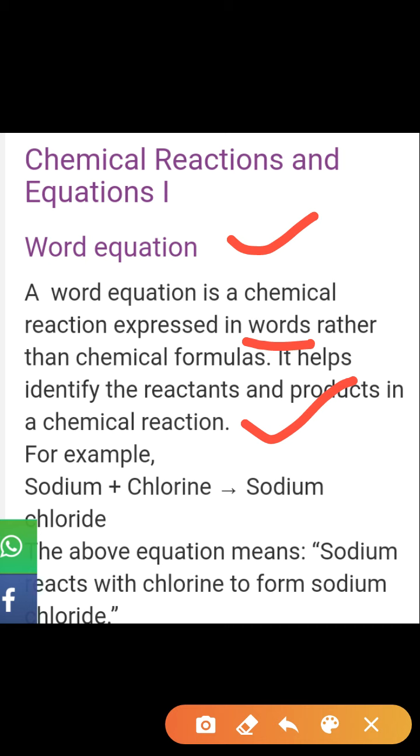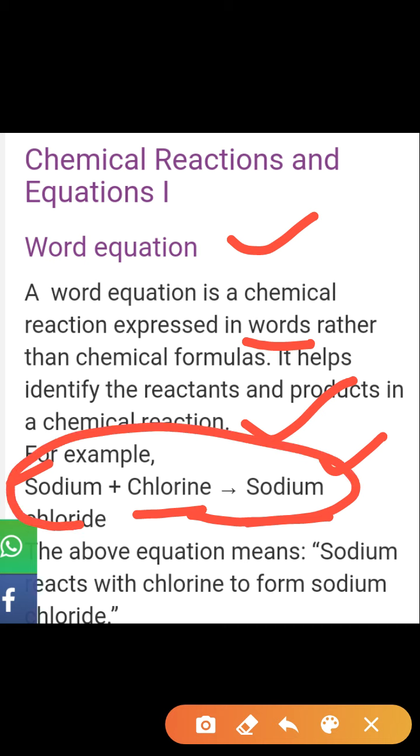We can easily understand by this example: sodium plus chlorine forms sodium chloride. So this is a word equation. When an equation is written in the form of words, that is called a word equation.